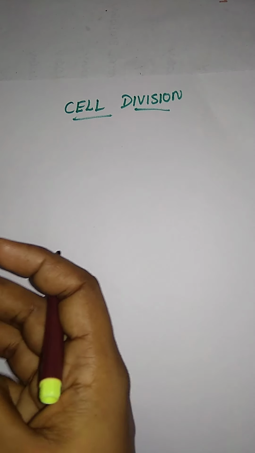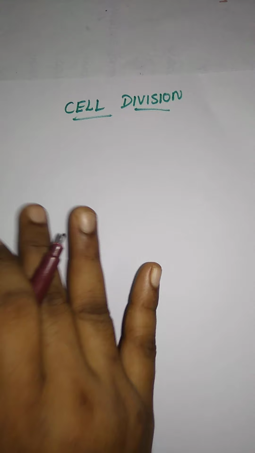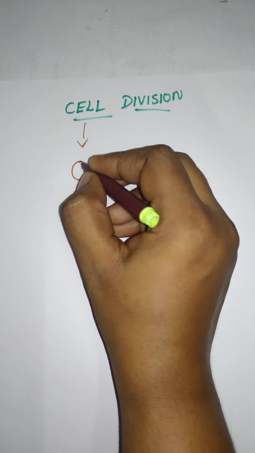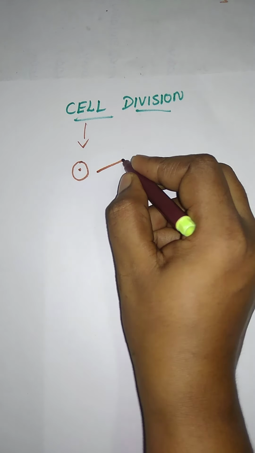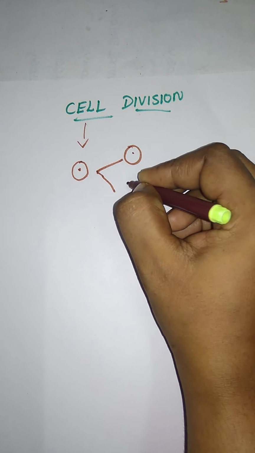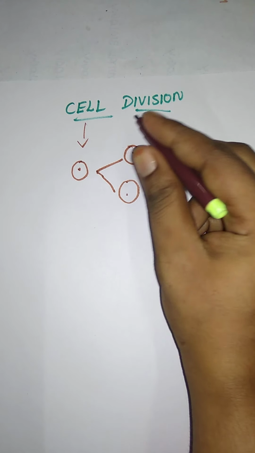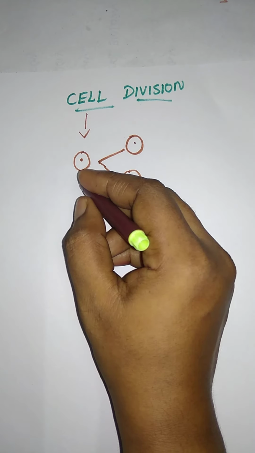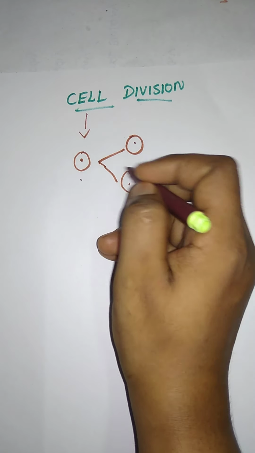Here, a cell division. In the previous class we saw the nerve cell and muscular tissue, right? I hope you remember the topic. So today we are going to see the cell division. Here, a cell, that is a single cell, and a division. A single cell is divided into two daughter cells. So this is cell division. Have you ever wondered how an organism is formed from a single cell due to cell division?